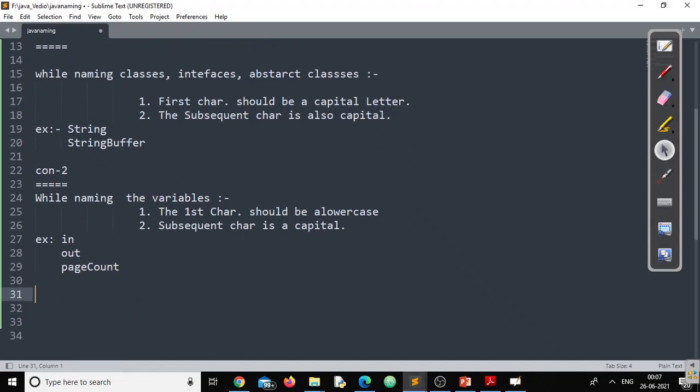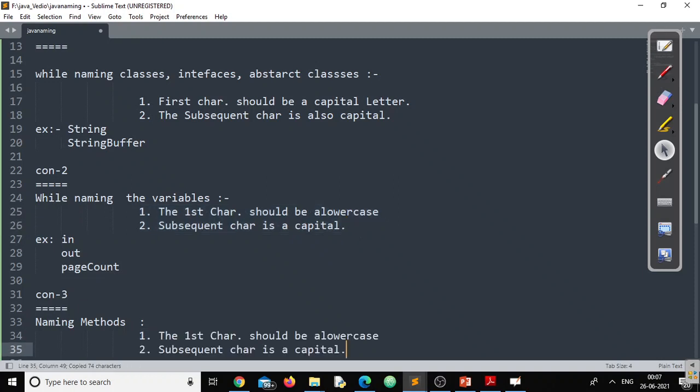Now we'll go to convention number 3. This is the third convention that Java follows. The next convention is naming methods. For naming methods, Java follows the same naming convention that a variable follows.